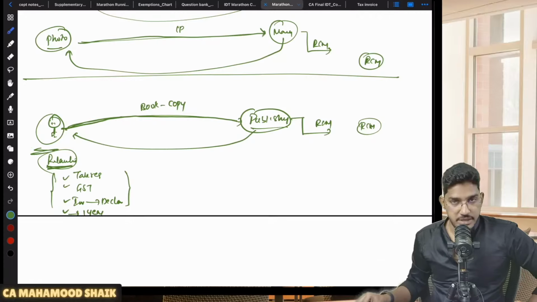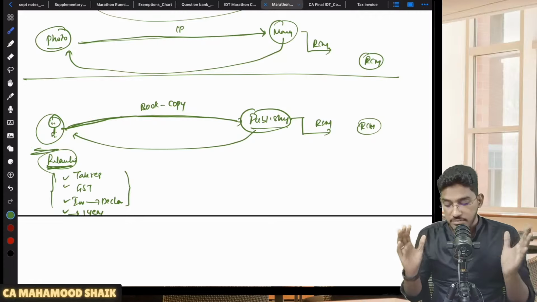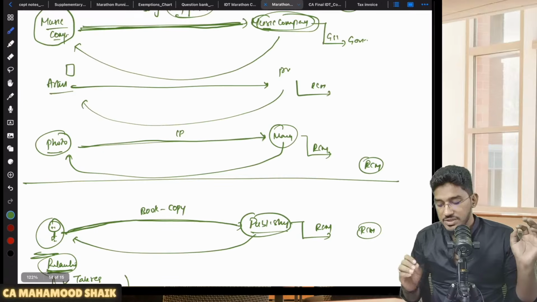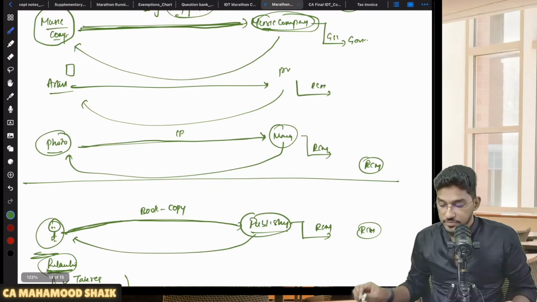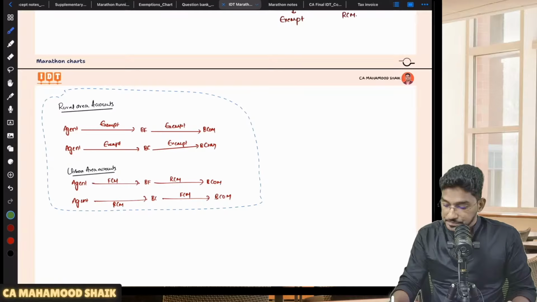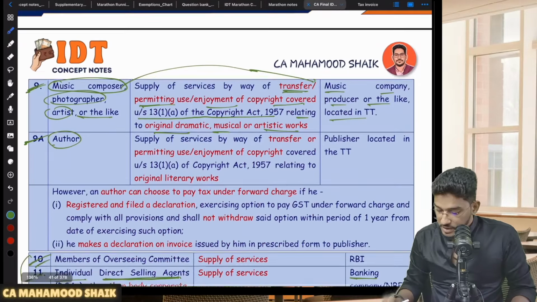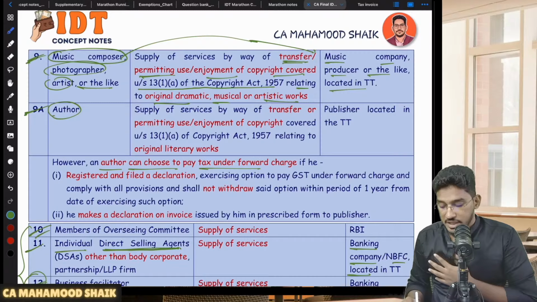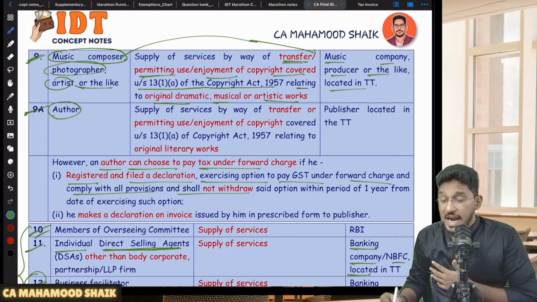Forward charge mechanism will become applicable. But as I have told, very important, this option is given only for author, not for music composer, artist, or photographer. So, however, an author can choose to pay tax under forward charge if he is registered and he filed a declaration exercising option to pay GST under forward charge and comply with all the provisions, and shall not withdraw.